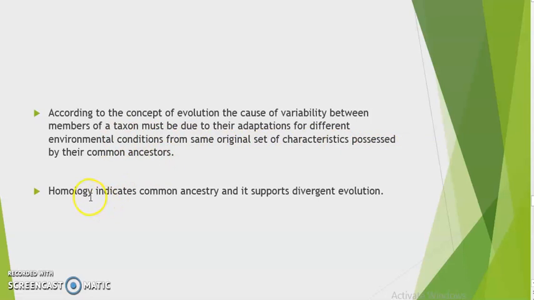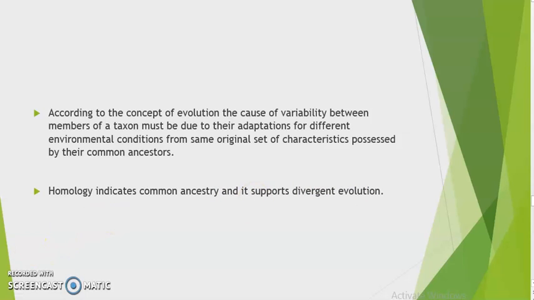And the second point that you have to remember, homology indicates common ancestry, that we sometime back had some common ancestor, and due to difference in the habitat we migrated and showed different adaptations, and it supports which kind of evolution? Divergent evolution. So homologous organs support divergent evolution.